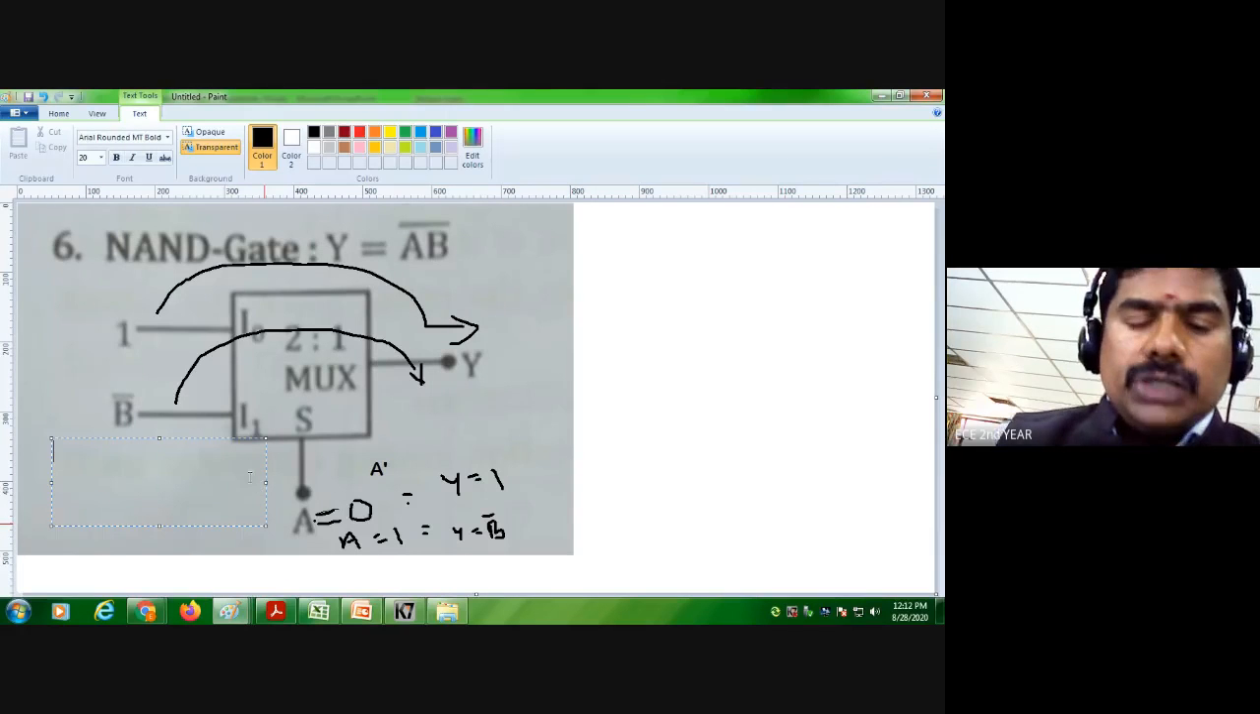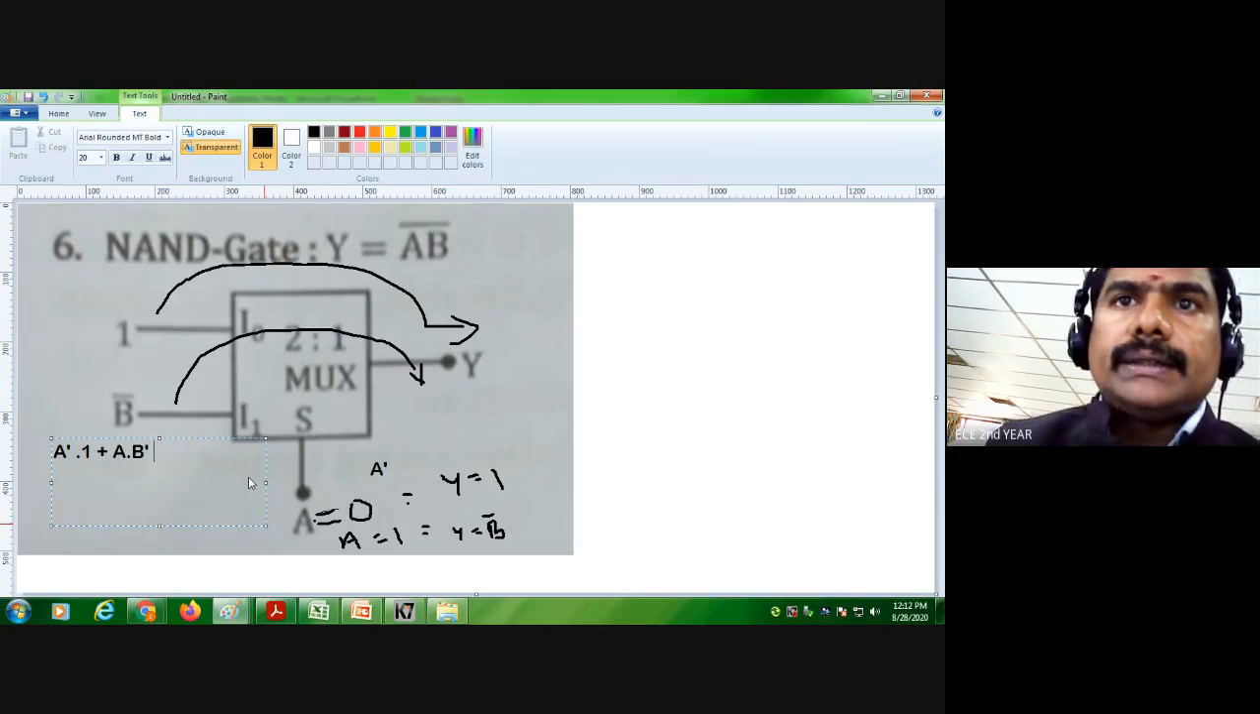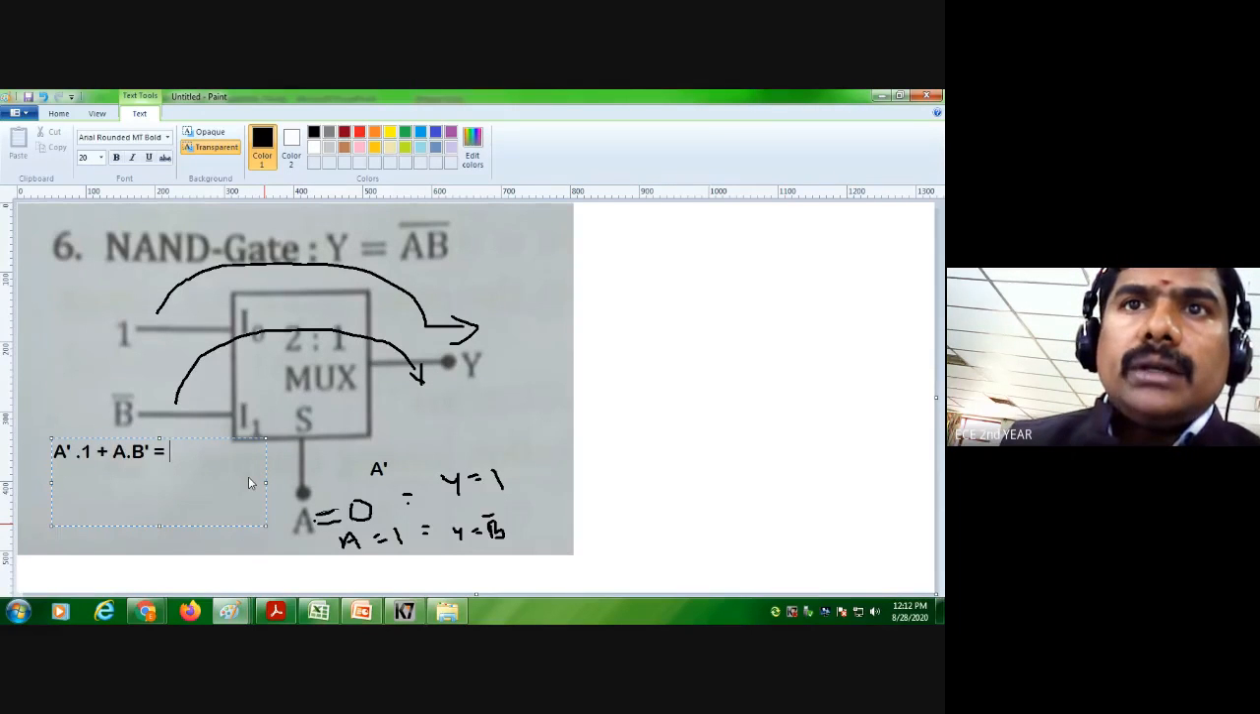So A equal to 0, then I write A dash. A dash into 1, the first input, plus the second input, which becomes A into B dash. So we can write this as A dash plus A B dash.